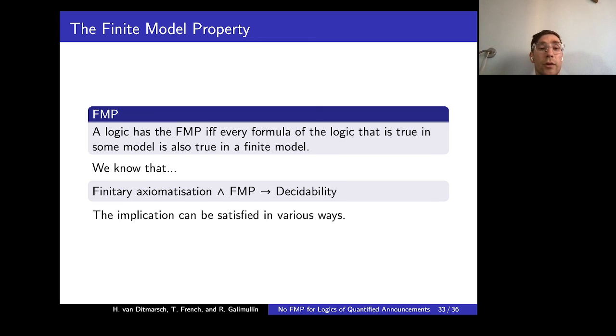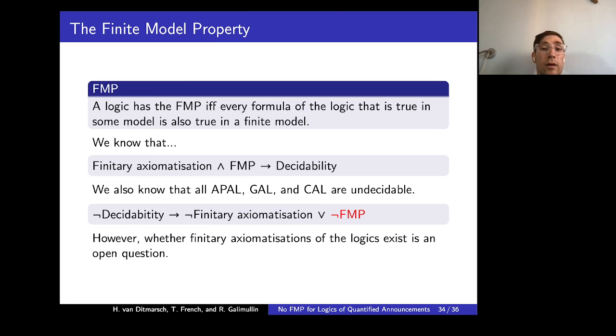Also, we know that for modal logics, if they have finite axiomatization and the finite model property, then they're decidable. However, this implication can be satisfied in many various ways. So we know that all of them are undecidable. However, the proof of undecidability doesn't explicitly construct an infinite grid. In particular, it constructs finite approximations, and then the existence of the infinite grid is deduced. Whether the undecidability proof can be used for showing the lack of the finite model property is not clear. And moreover, our proof is much simpler and more elegant.